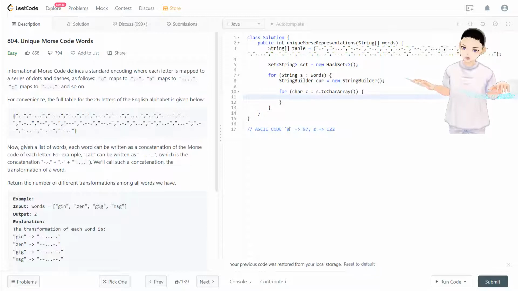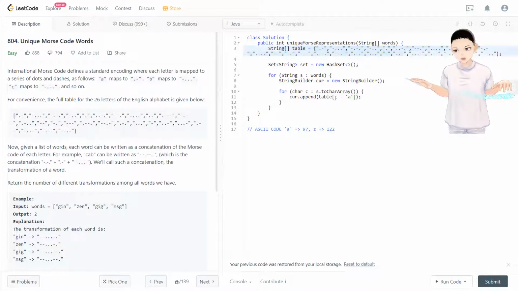So in here, if it's A, we capture 0. Now we can do current append table of c minus A. This will capture the index of that character.